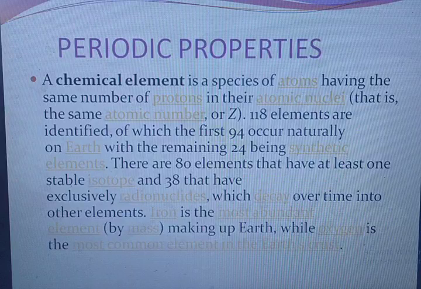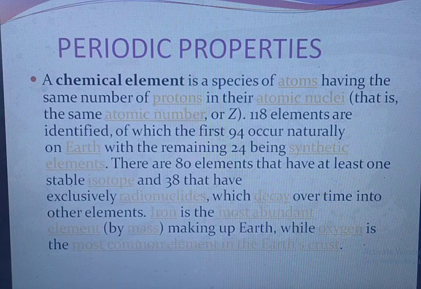A chemical element is a species of atoms having the same number of protons in their atomic nuclei, that is, the same atomic number, or Z. 118 elements are identified, out of which 94 occur naturally on Earth, with the remaining 24 being synthetic elements. There are 80 elements that have at least one stable isotope and 38 that have exclusively radionuclides, which decay over time into other elements. Iron is the most abundant element by mass making up Earth, while oxygen is the most common element in the Earth's crust.